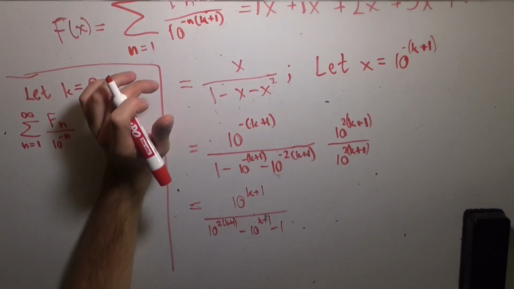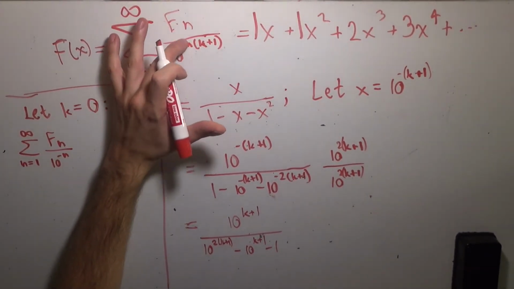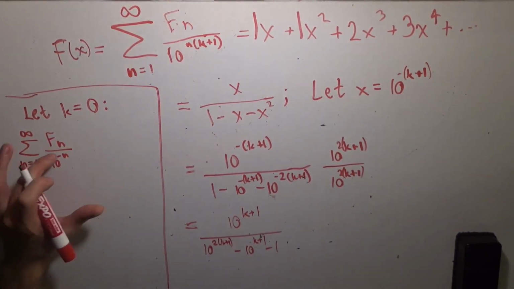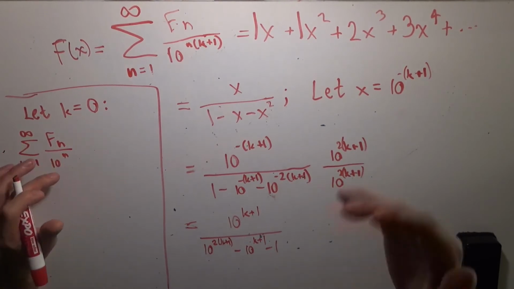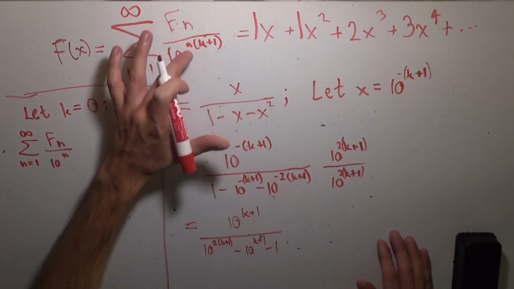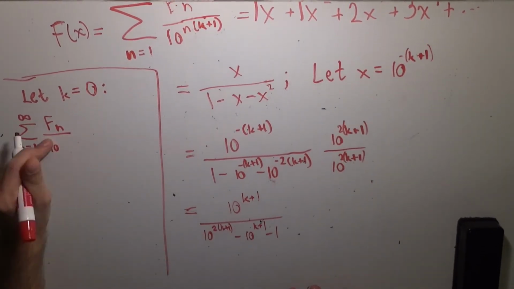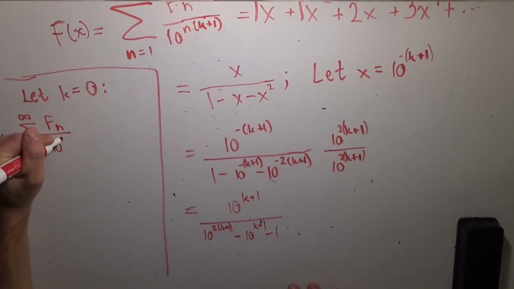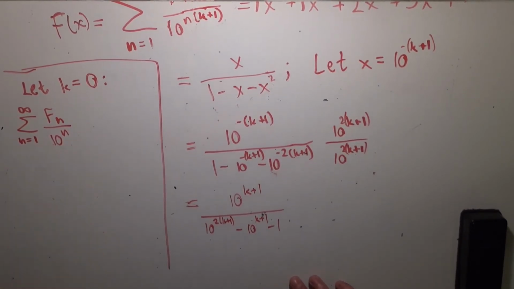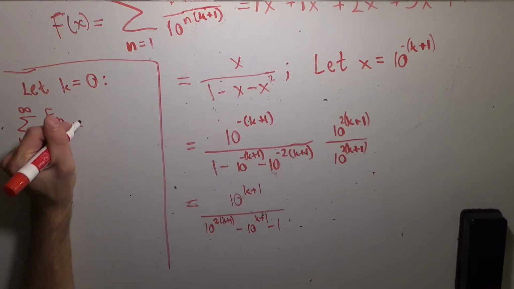whoops, I apologize. Many of you may have noticed that negative should not have been there, right? Because I moved the power of 10 to the denominator, it shouldn't be negative anymore. So I changed the sign of that. So it is just 10 to the n in the denominator if we take k to be 0. And so what we get is the first Fibonacci number divided by 10, the second Fibonacci number divided by 100, etc., etc. And it's very, very nice because look what we get.